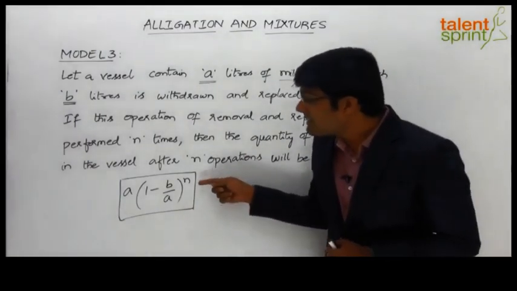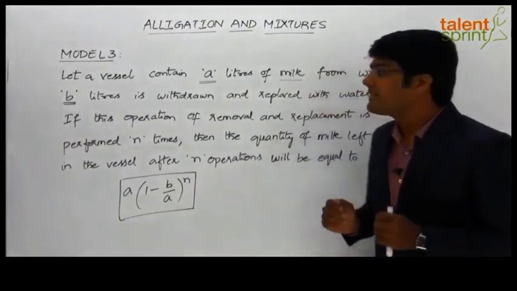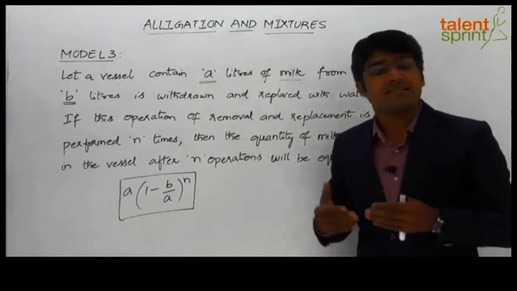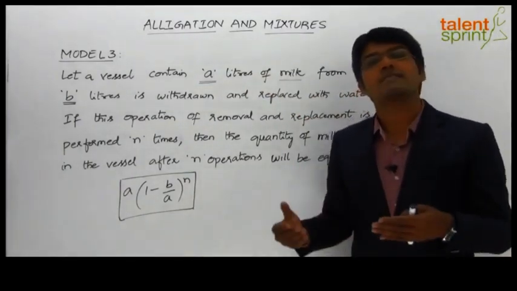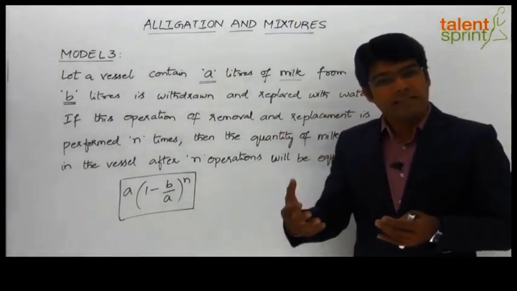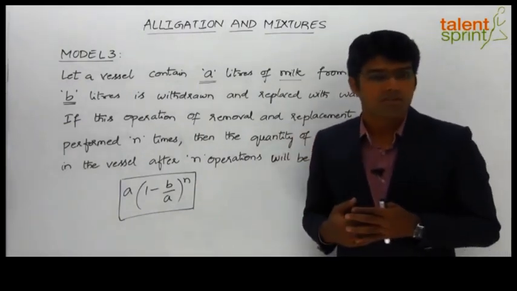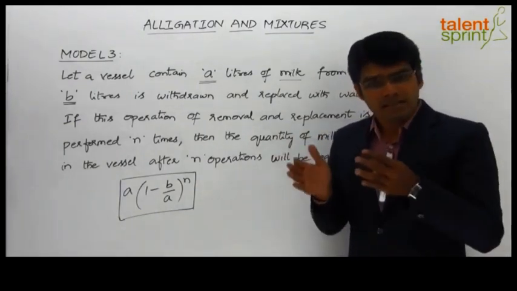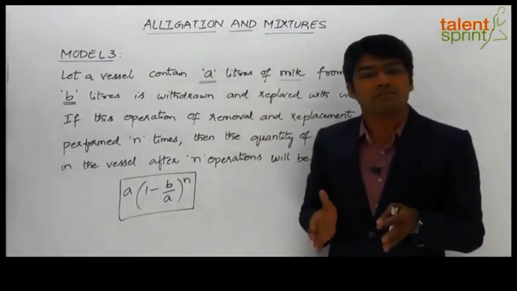Let us understand the reason behind using this compounding formula. The point here is, initially the vessel contains A liters of pure milk without any water in it. Now out of this A liters, as the statement says, B liters is withdrawn, so B liters of milk is removed and it is replaced with B liters of water. So after the first operation, the vessel which initially contained A liters of milk has now got a mixture of